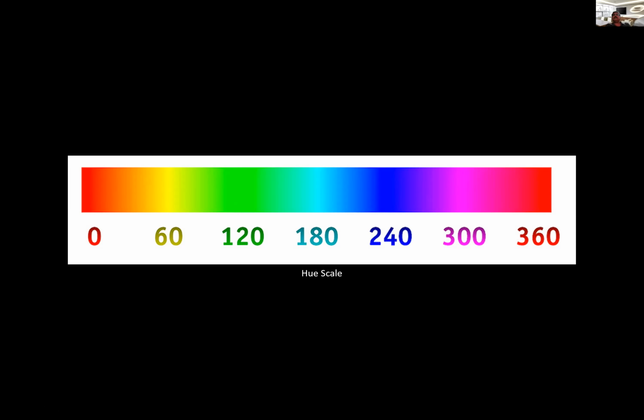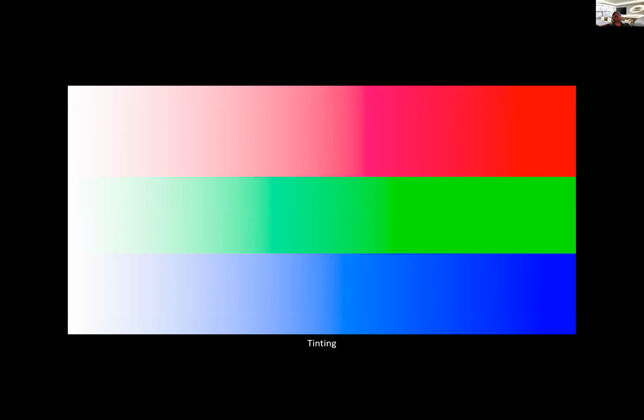Value describes the relative amount of lightness or darkness of a color, where you add a particular amount of black, white, or gray to make it into a different type of tint, shade, or tone. So what is a tint, shade, and a tone? If you add white like this, then it is called tinting. So when a color is lightened, it's tinted, and its lightness value increases. This is where we call the lightness or luminosity value increases. Don't confuse lightness and luminosity with tinting. Tinting is basically when you add white to a color.